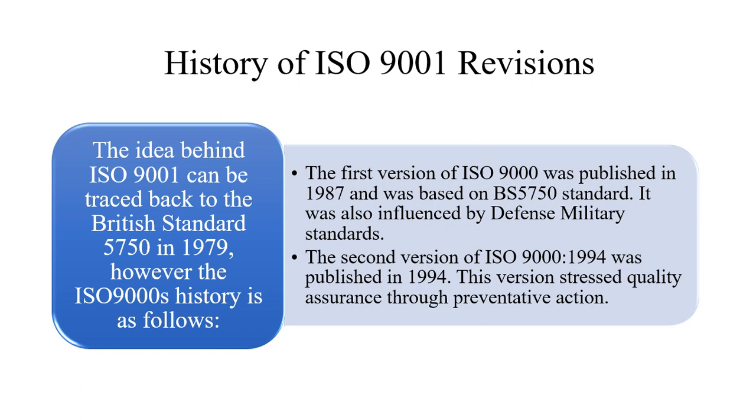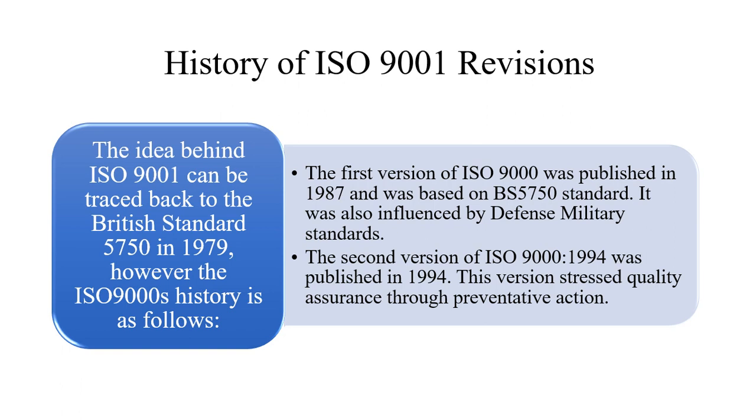in 1979, that is BS 5750, called British Standard 5750. It was influenced by a defense military standard. So by taking that standard, ISO 9000 was published. In 1987, that was the first version of ISO 9000, that is of QMS. And the second version of ISO was published in 1994.